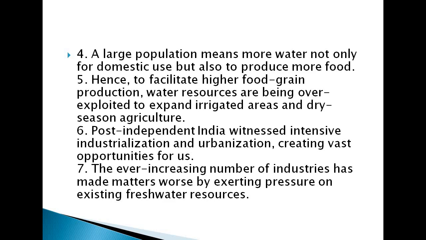So for that they are utilizing other products, pesticides and fertilizers, and for that a large amount of water resources is required, and because of the large amount we are using, we are overexploiting, and it is expanding the irrigated areas and dry season agriculture.